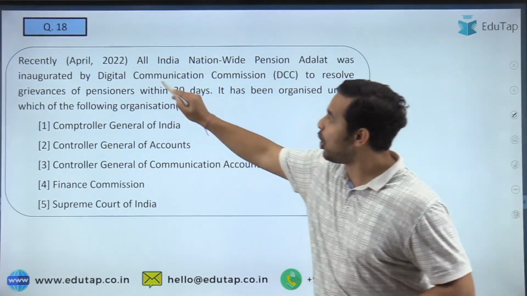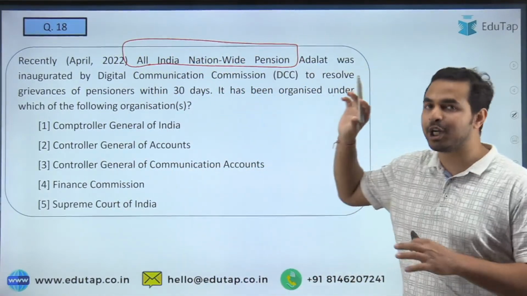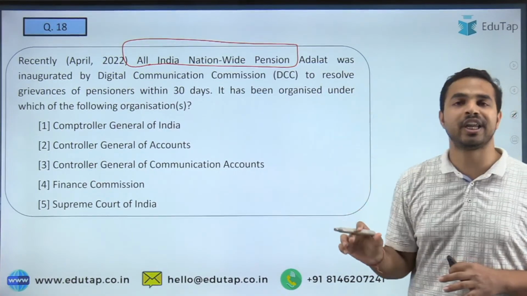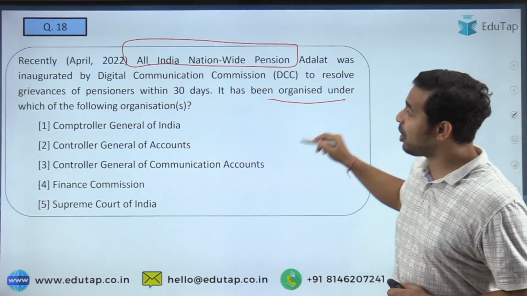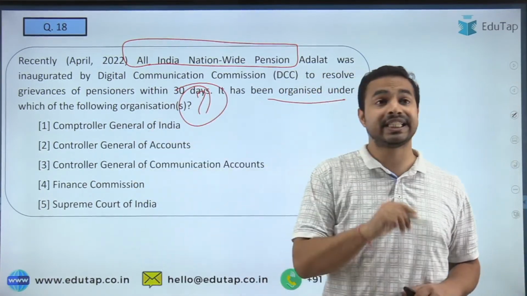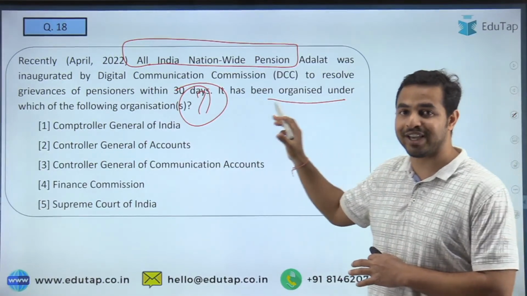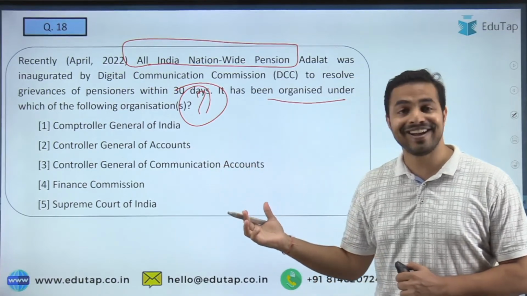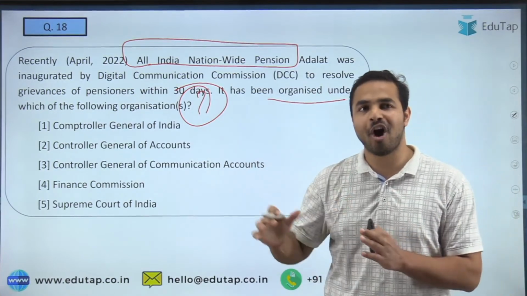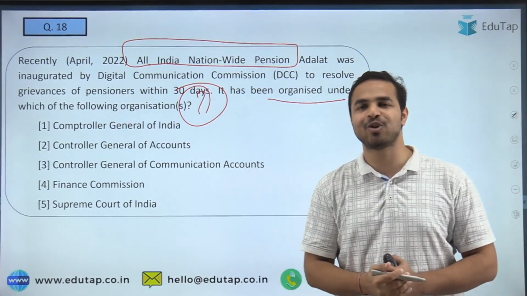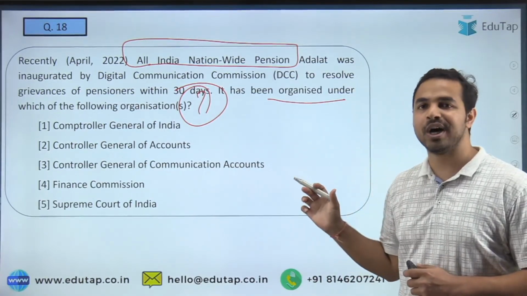So the next question is on the All India Nationwide Pension Adalat. See guys, this particular Adalat was inaugurated by the Digital Communication Commission to resolve the grievances of the pensioners within a period of 30 days. Please tell me, it has been organized under which of the following organizations? Is it the Controller General of Accounts, Controller General of Communication Accounts, Finance Commission or the Supreme Court of India? Here you are required to just tell me the name of the organization under which it was launched.